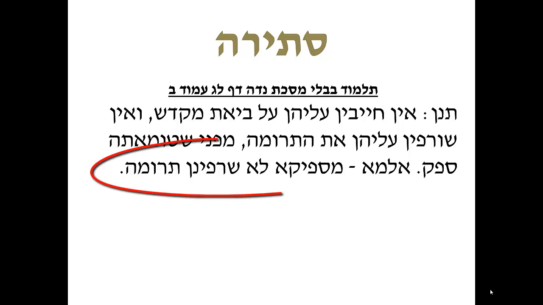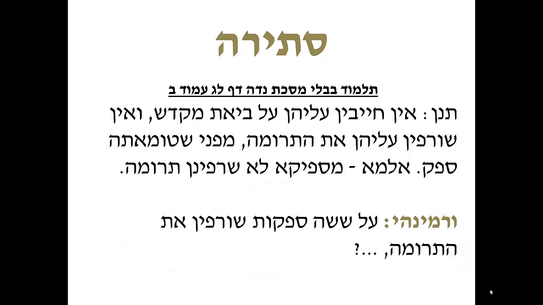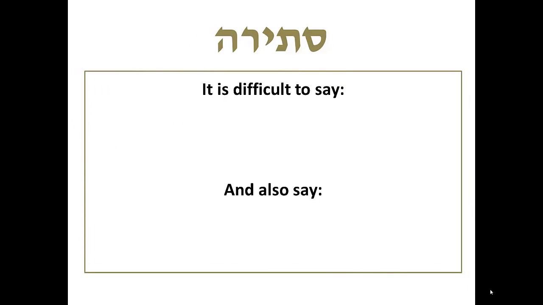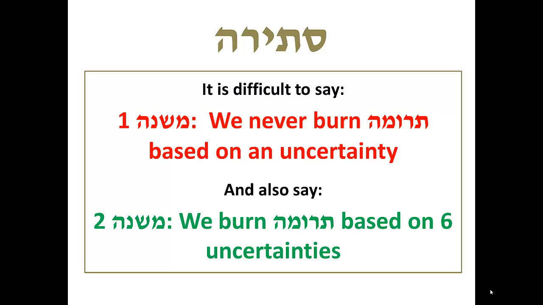Our Mishnah teaches, Misveika lo sarfinon truma. We never burn truma if we are uncertain about its status. Uramini, we have a contradiction from another Mishnah which states, Al shisha sveikot sarfin et truma. In 6 cases, we indeed do burn truma based on an uncertainty. Let's look at this using our Stirot structure. It is difficult to say in one Mishnah that we do not burn truma based on a safek, and also say in another Mishnah we burn truma based on 6 sveikot.